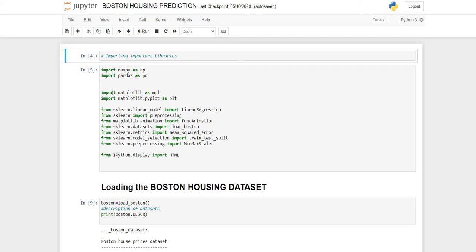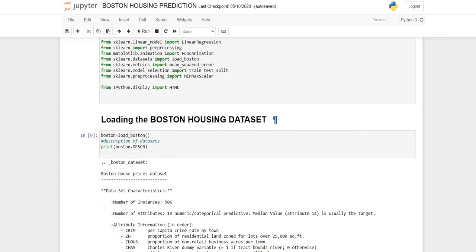Firstly, we have to import NumPy for multidimensional arrays, then pandas for data frames, and then matplotlib for getting various plots. From sklearn, we import models like linear regression, load_boston, mean squared error, train test split, MinMaxScaler, and lastly I have imported HTML from IPython.